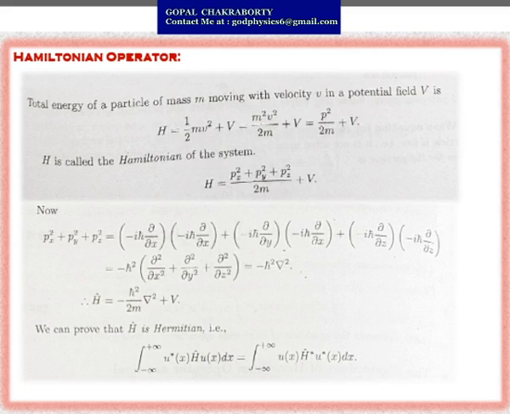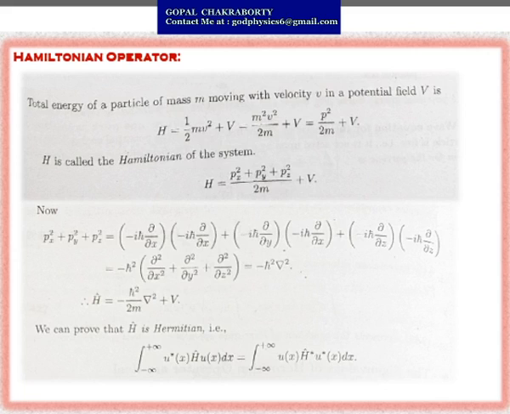Now, as we know, P is the linear momentum operator. If you take the sum of the squares of the three components, you will get minus i h cut del x whole square plus minus i h cut del y whole square plus minus i h cut del z whole square.